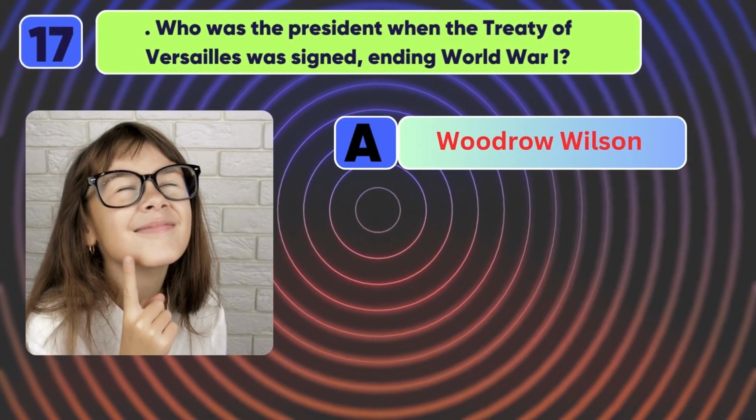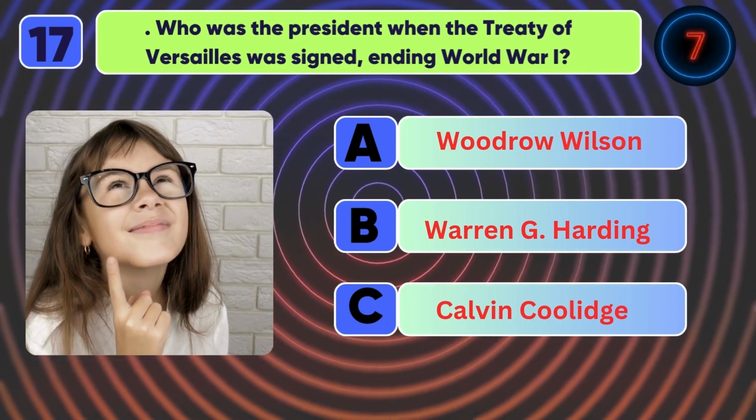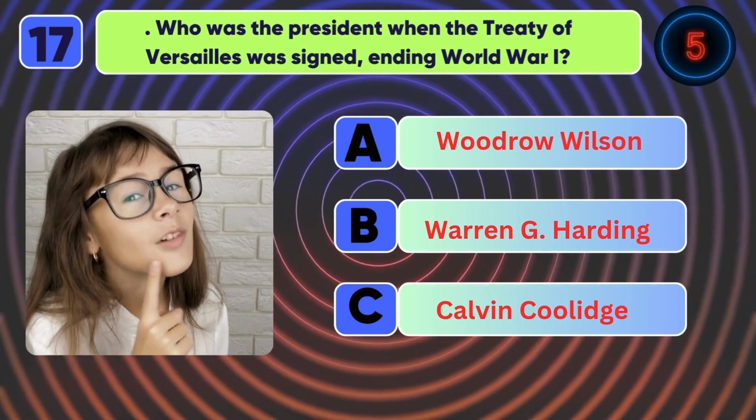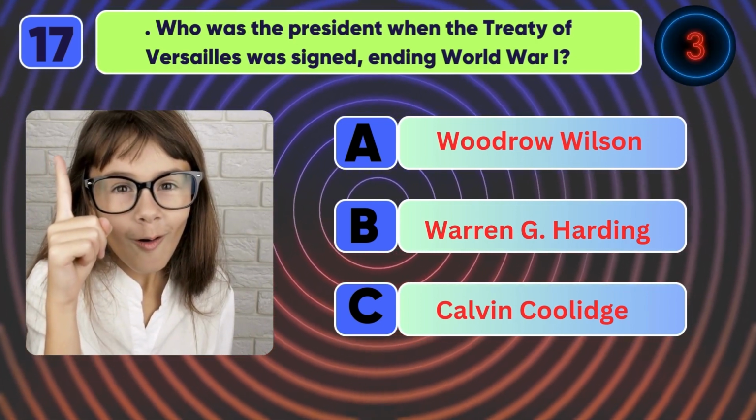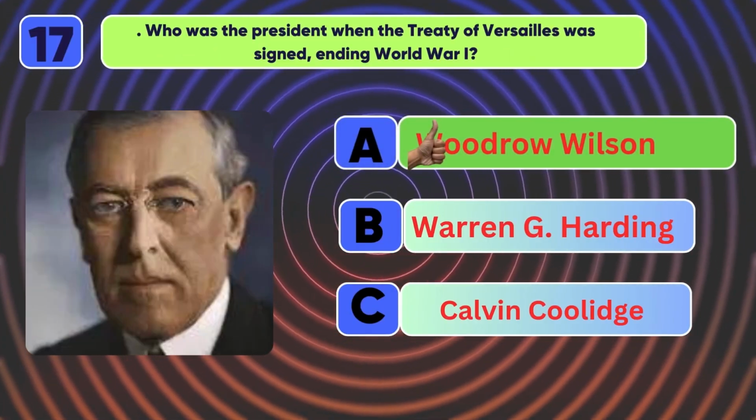Who was the president when the Treaty of Versailles was signed, ending World War I? The answer is Woodrow Wilson.